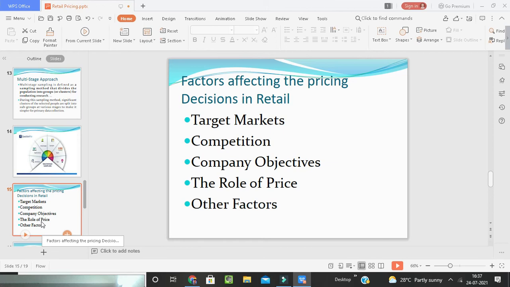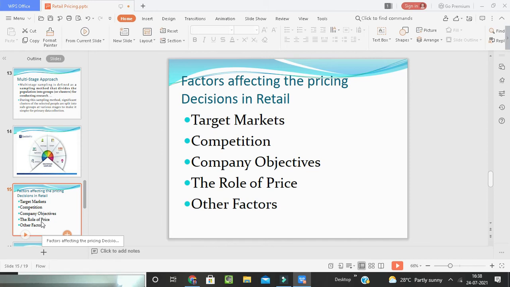As you know, when a company is starting the pricing decisions, people will be more concerned with the overall company objectives, and they will make certain strategies and policies to match with the mission, vision and objectives of the company. Now, the role of the price.